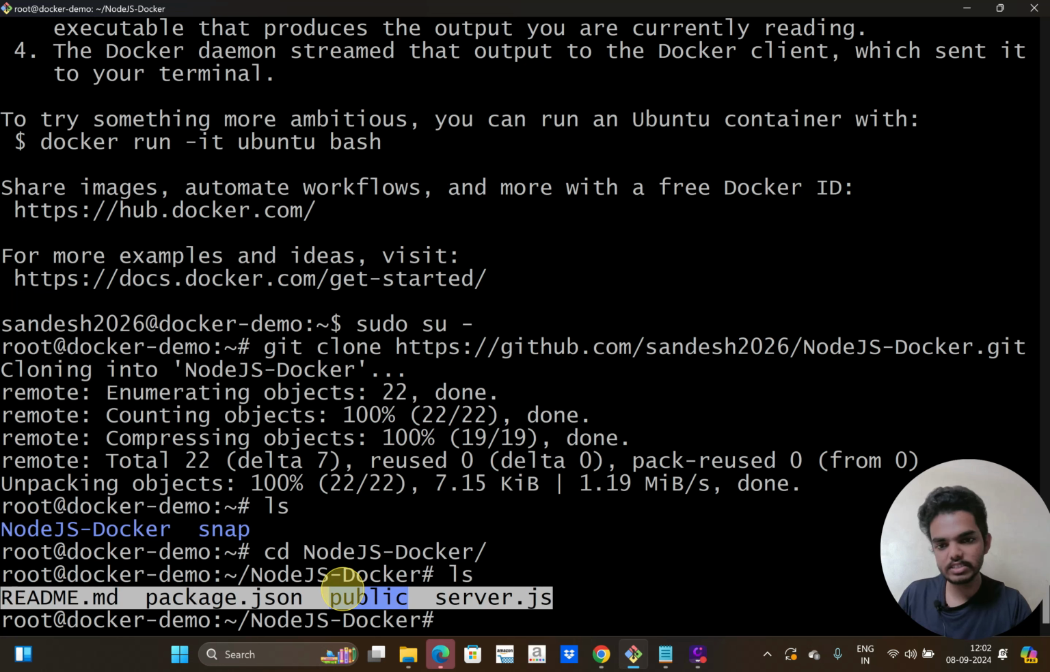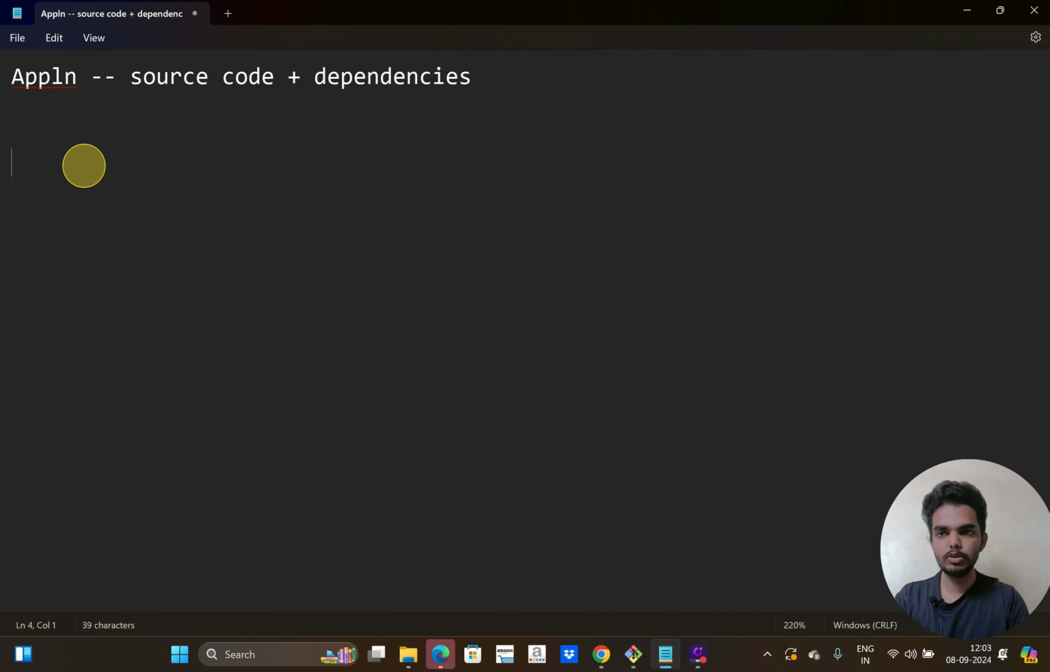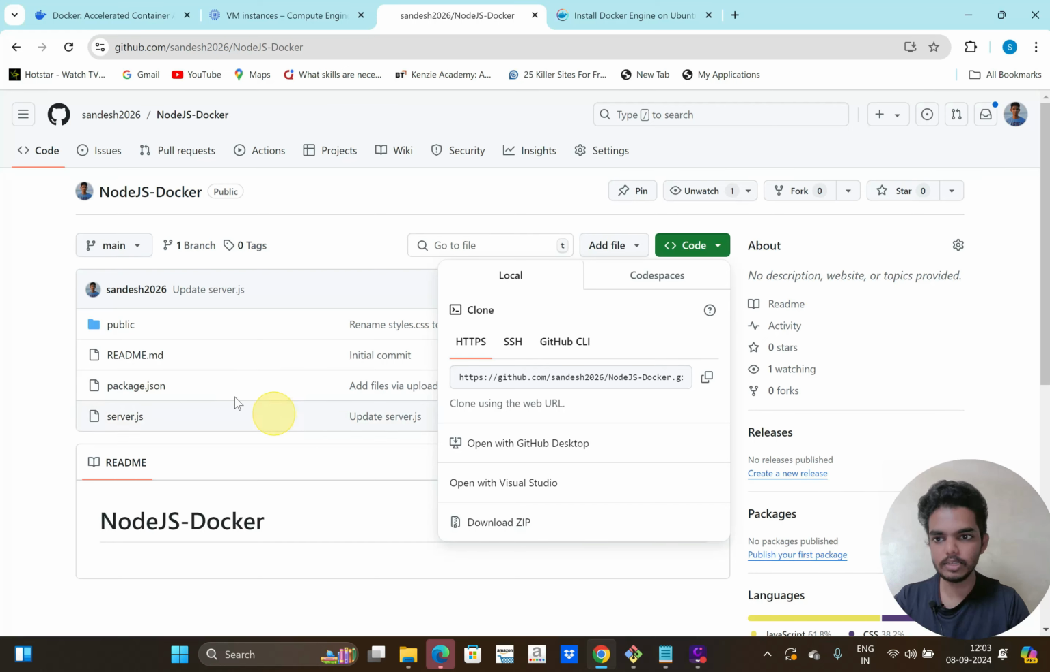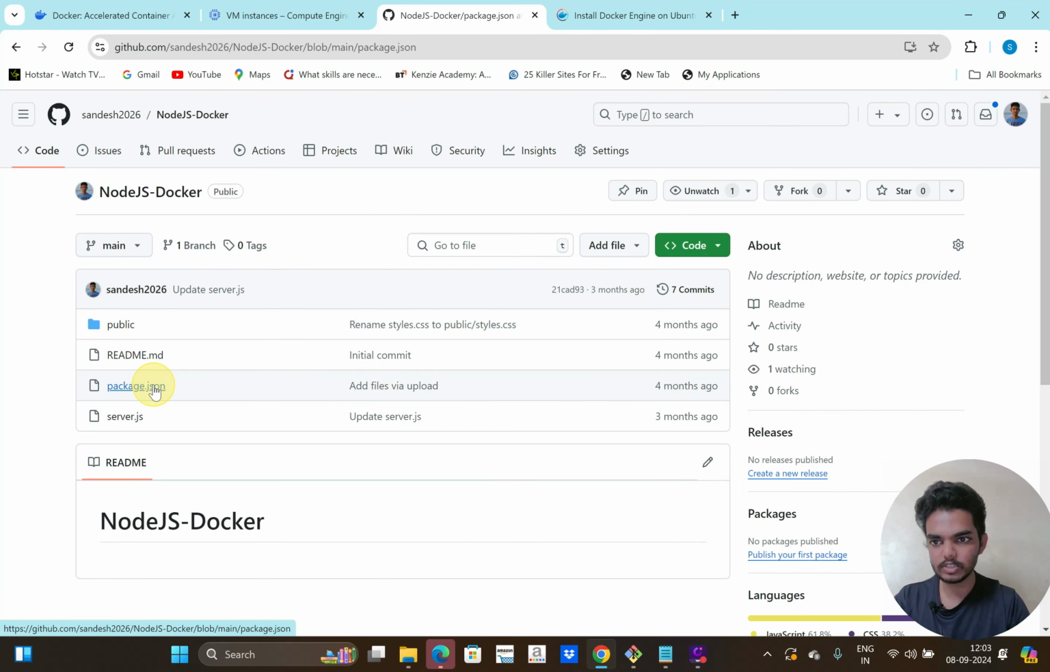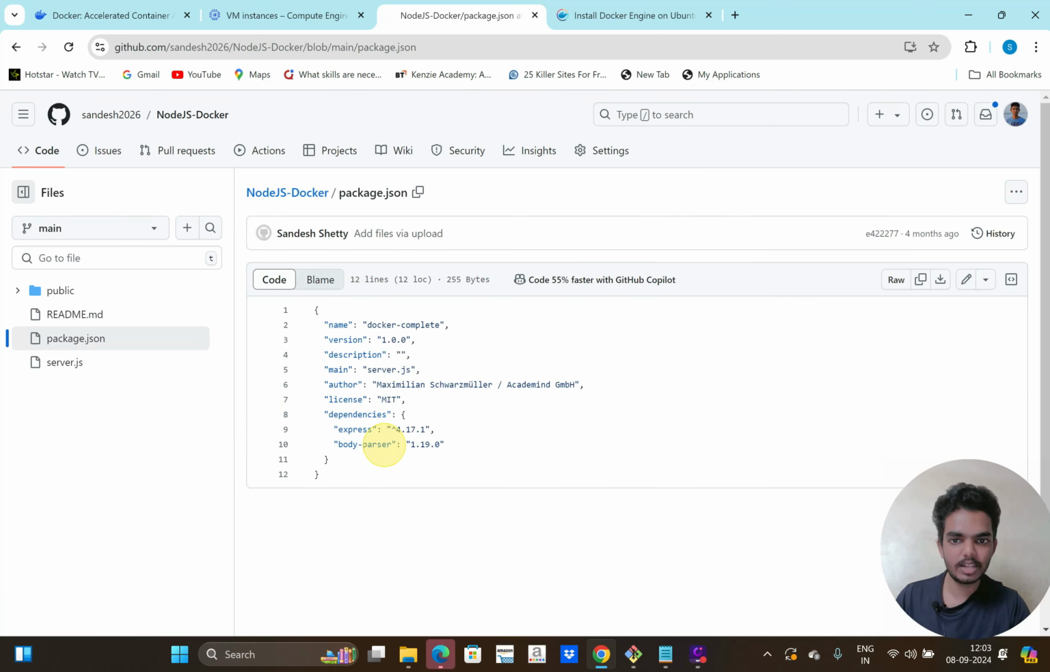This is the node.js code, and first we see how we can deploy this without using the container. To deploy a node.js application, we need a platform first. That platform is nothing but Node. Then we need source code. Then we have to install the dependencies. Dependencies we generally add in the package.json file. If you see the package.json file here, it lists all the dependencies.